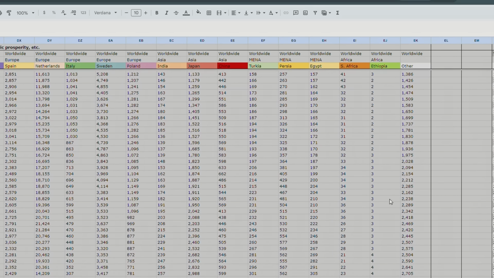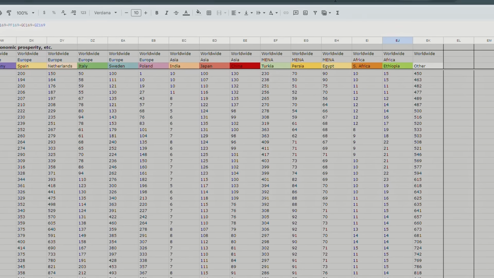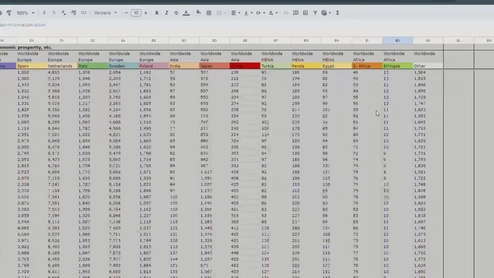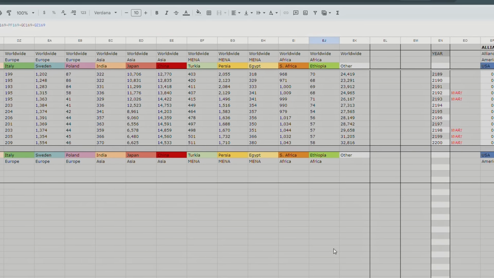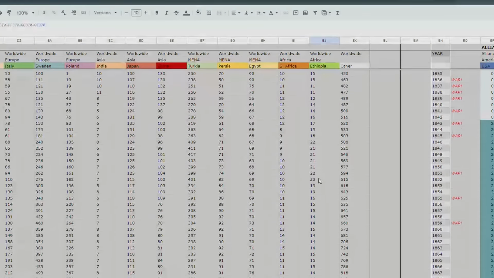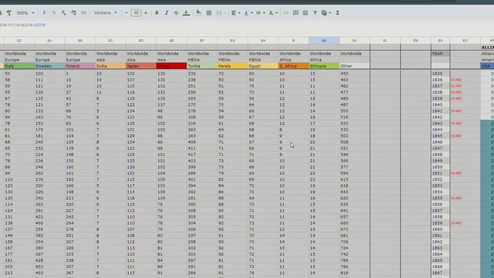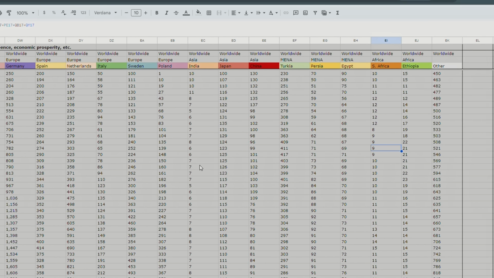It goes down to 3 points. That is not good. It just never does well. Poor Ethiopia. And then it hops up a little bit, so that's good for Ethiopia. But only 58 points in 2200. That's barely sovereign. That's like Central African Republic level of power. South Africa as well is only 9 points, but that's back in the 1840s, so that's back when it was a British colony. That makes sense. India, 7 points. That's not good.